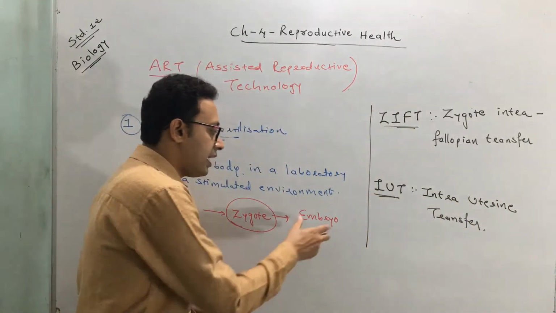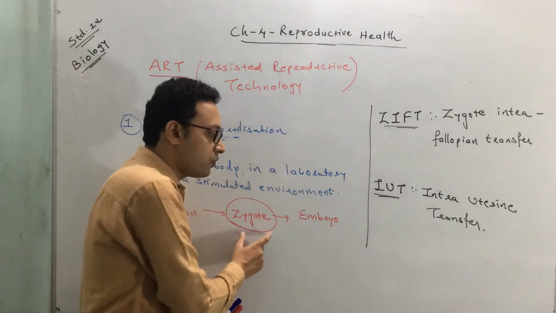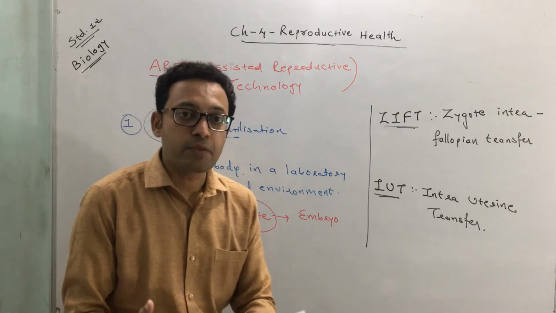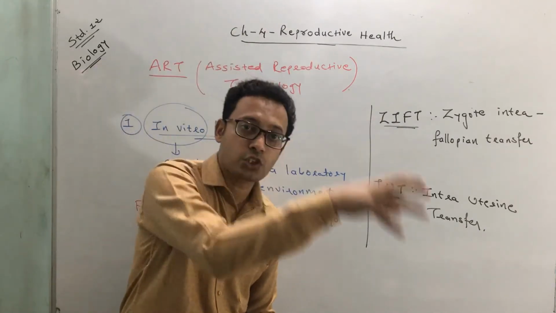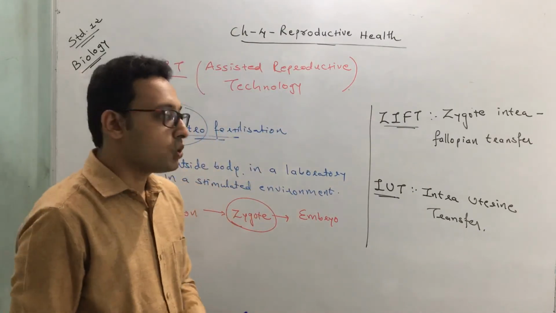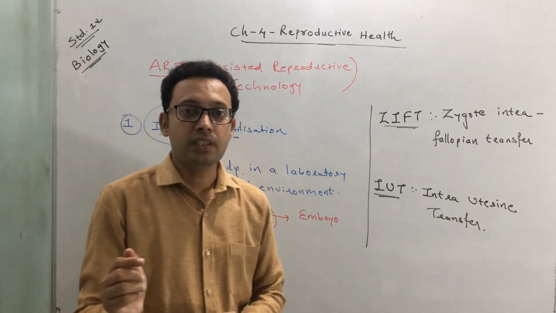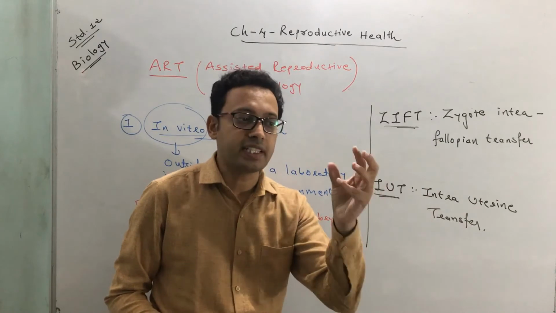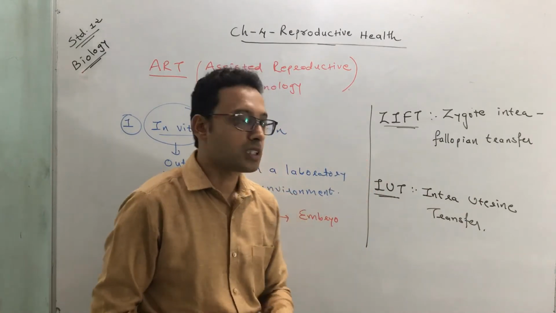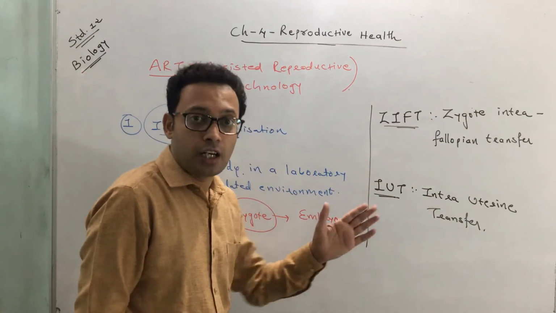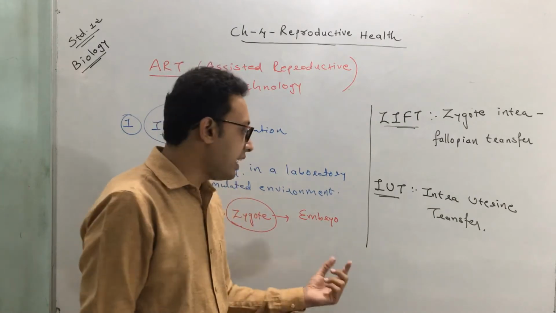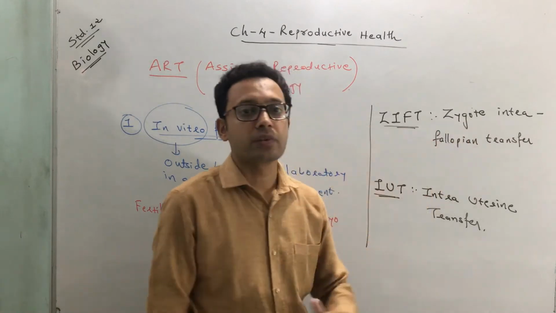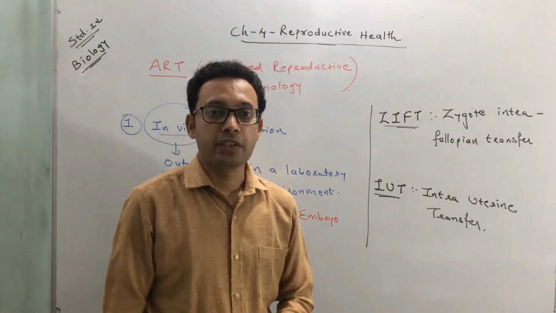Okay, so after the embryo is formed from a zygote, the embryo is also formed outside the body. Now this embryo which is formed has to be transferred to a human body. So if it has up to 8 cells or 8 blastomeres, because you know that the initial cells are called blastomeres, or fewer than 8 cells, they are transferred into a fallopian tube.